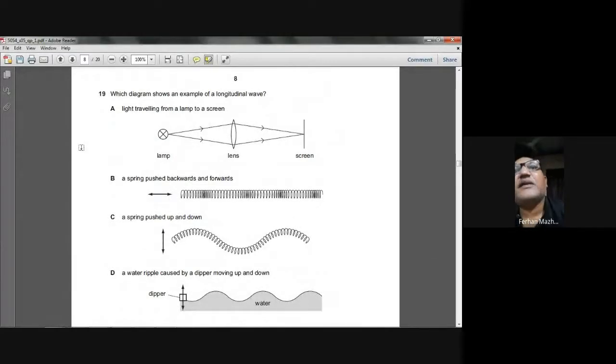Question number 19 is coming up on your screen. Which diagram shows an example of a longitudinal wave?